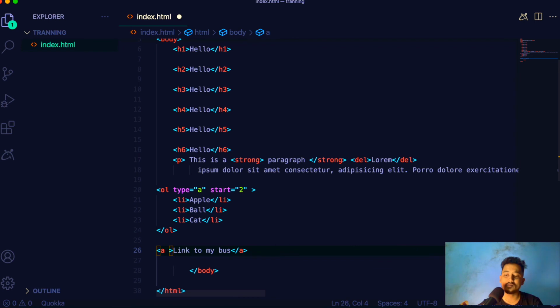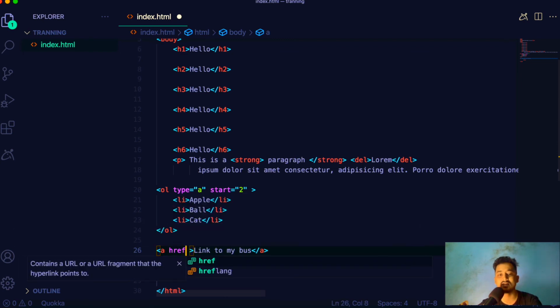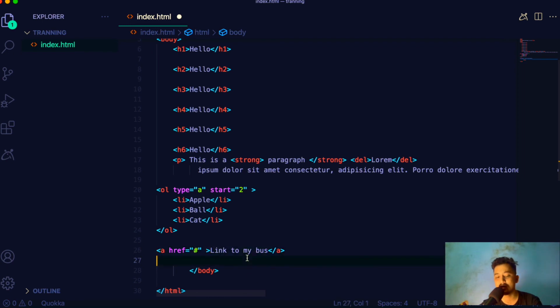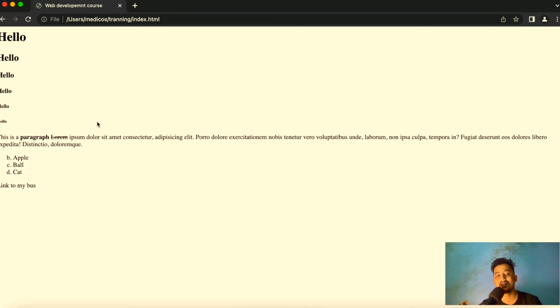I'm going to create an attribute, and the attribute that anchor tag takes is href. So I'm going to create this attribute href, and I'm going to link to nowhere. Just I'm going to put a hashtag inside it, and I'm going to just refresh it and go out here, see the change here. Okay, so if I refresh this page, you can see that it changed into a link now. So you can see the mouse pointer also changed from cursor to the hand pointer actually.